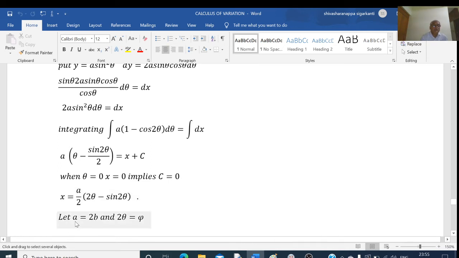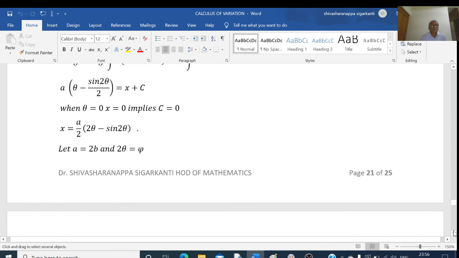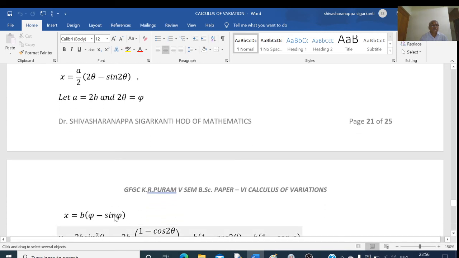Now let me take a equal to 2 into b and 2 theta is equal to say pi. Then how this looks is x is equal to, I am taking a equal to 2b means 2 gets cancelled, this will become b. X equal to b into pi minus sin pi.